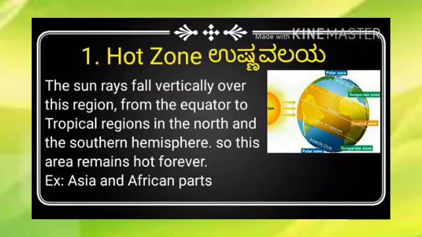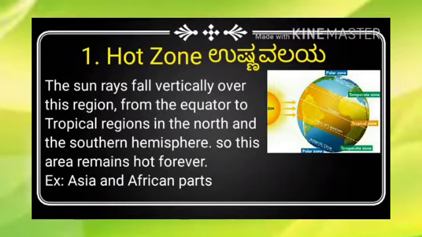Look here in that picture on the globe, that yellow shaded color, what is it indicating? Yes, that is the hot zone. On this hot zone, the sun rays fall vertically, and for this reason it receives more temperature from the sun. Look here in the picture, Asian parts and African parts, especially African parts, are coming under this zone. This is called the hot zone. Do you know why the hot zone is hot? Because vertical sun rays fall on it.